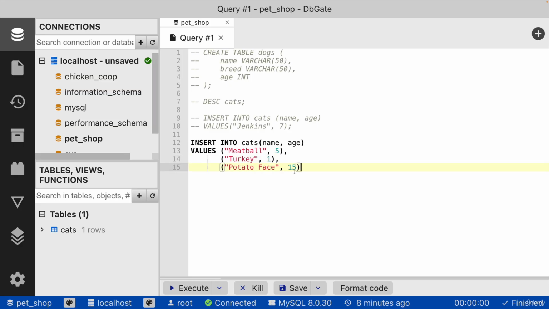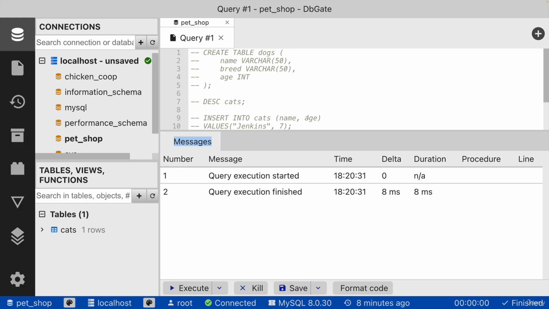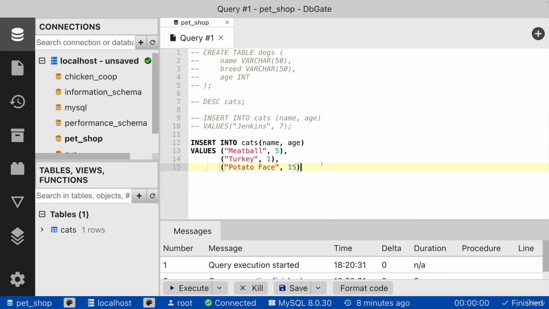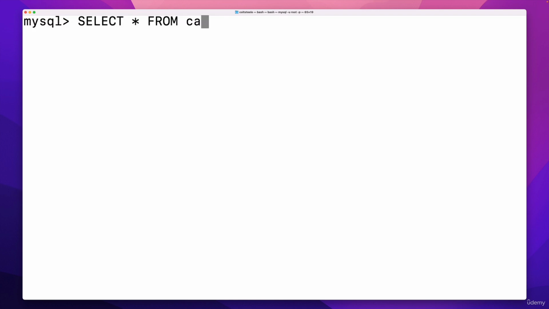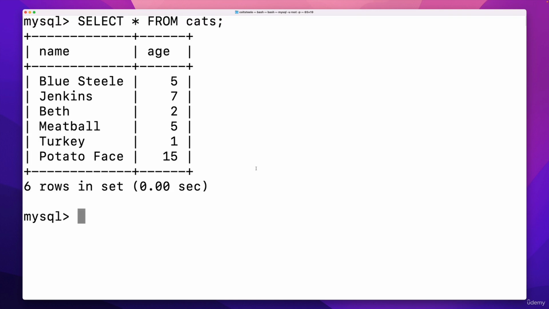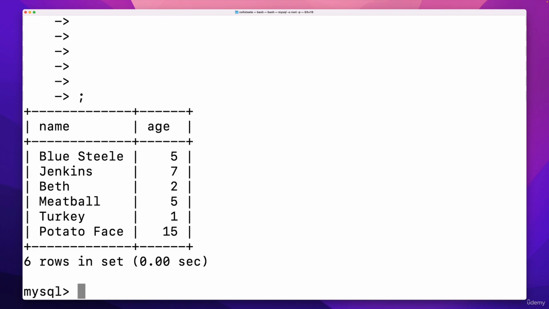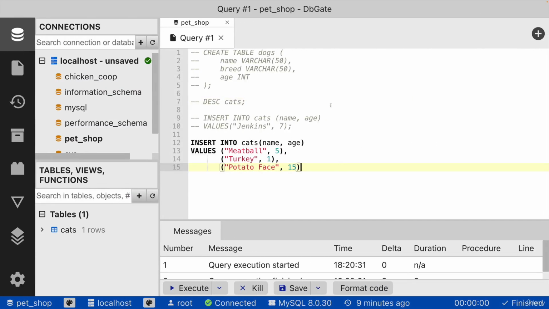All right, so I'm going to run this, execute. Assuming I didn't put a semicolon there. Let's see, did it complain to me? It looked like it worked, so it may have figured out what I was trying to do. But let's verify over here. Select star from cats. Yeah, it did work. So if I had done that over here in the MySQL client, I left off a semicolon, well, we know what happens, right? Nothing happens until I enter that semicolon to terminate the line. But over here, inside of dbgate, it can figure out, I guess it just has some logic to add that semicolon on. Who knows? Anyway, I should put it there because it's technically required.